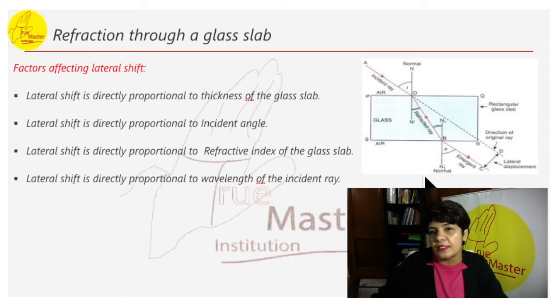Here again, this diagram shows the original path it could have followed. But because these are two different mediums, the ray gets refracted at this point. It comes here and again gets refracted. So this distance is called lateral shift, and we have derived the formula previously. Lateral shift is directly proportional to the thickness of the glass slab. Lateral shift is directly proportional to the incident angle. Lateral shift is directly proportional to the refractive index of the glass slab. Lateral shift is directly proportional to the wavelength of the incident ray.